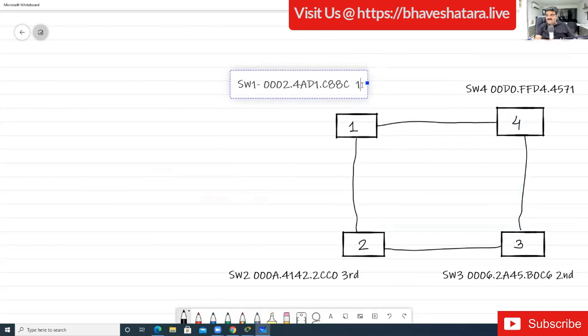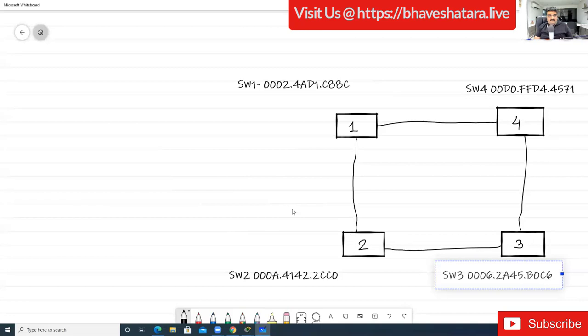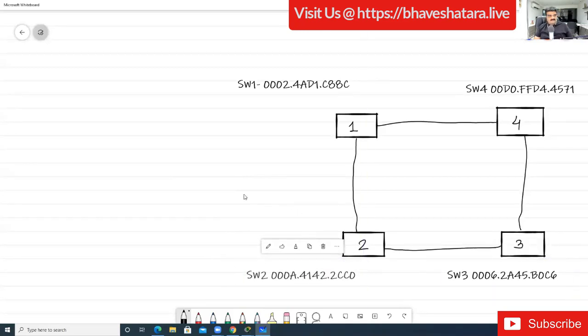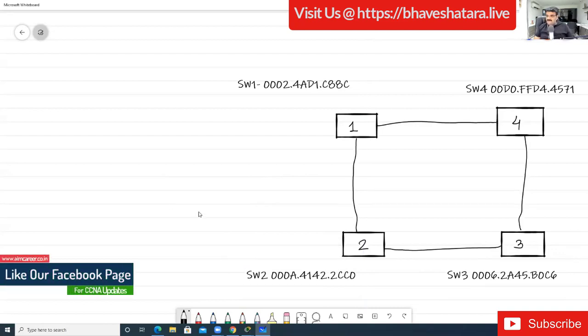Let me remove this first, second, third mark. Okay, which switch will be root? S1 is always root. Mark is saying S1 will always be root. Yes, Mark is saying S1 very quickly.